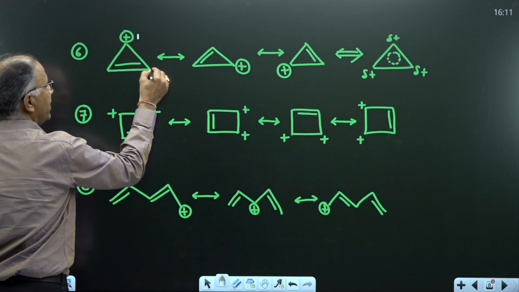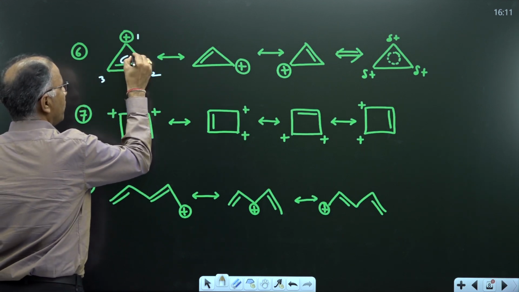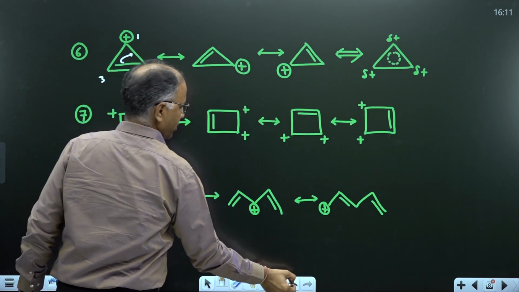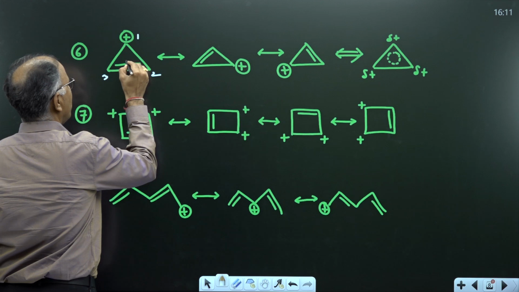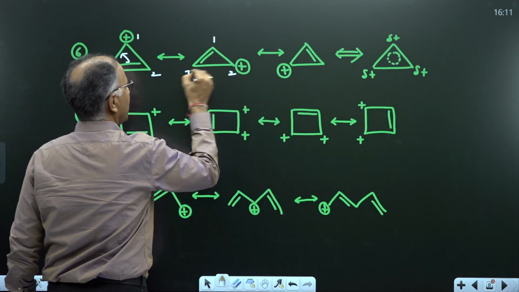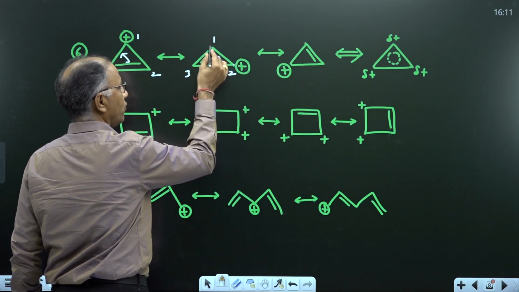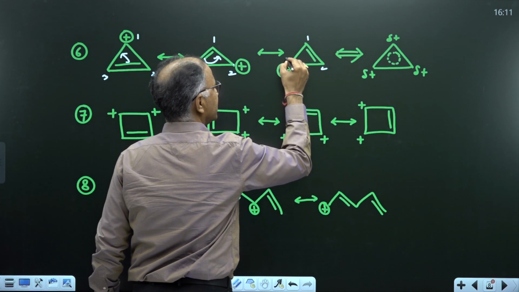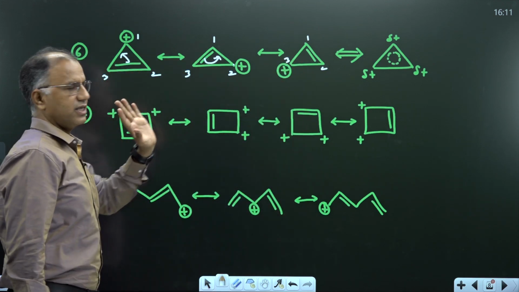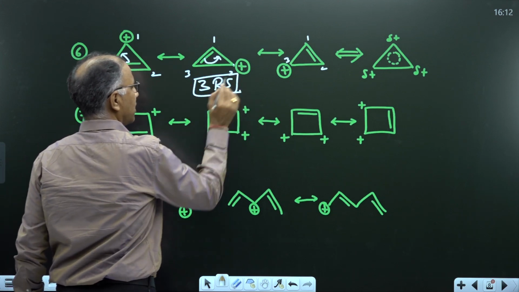Now in this case, how many resonating structure are there? If I number all this carbon, the pi bond move from 3, 2 to 1, 2. Or no, not 3, 2, pi bond move from 3, 2 to 1, 3. This means the second carbon become electron deficient. Now again pi bond move from 1, 3 to 1, 2. This means this become electron deficient. Now all 3 resonating structures are there. How many RS will form? There will be 3 resonating structures.